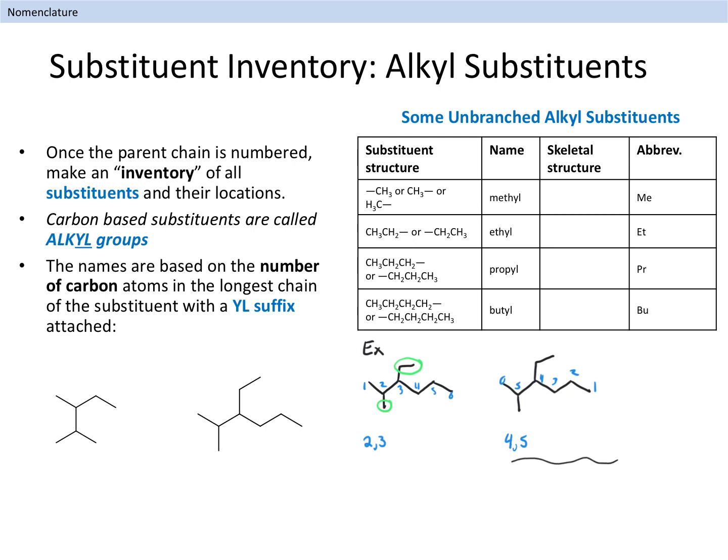We use the numbering system that gives the lowest location number at the first point of difference. To understand how this rule works, let's look at a few hypothetical examples. Imagine we have two competing numbering schemes, one that has a 2 and a 3, and the other that has a 3 and a 4.